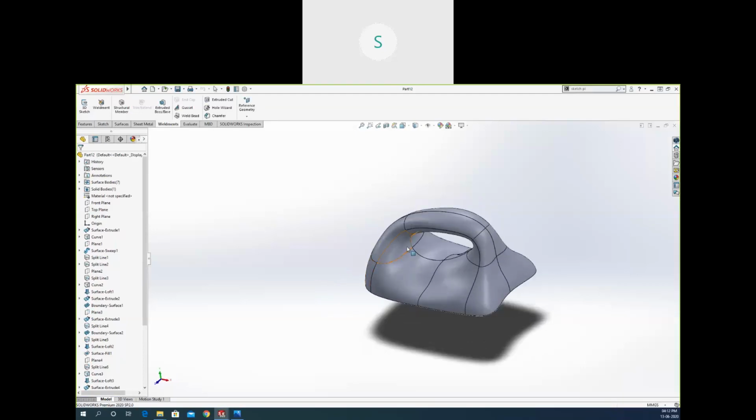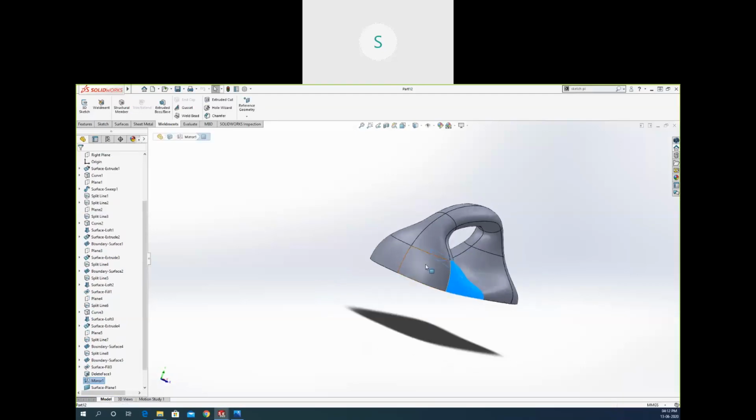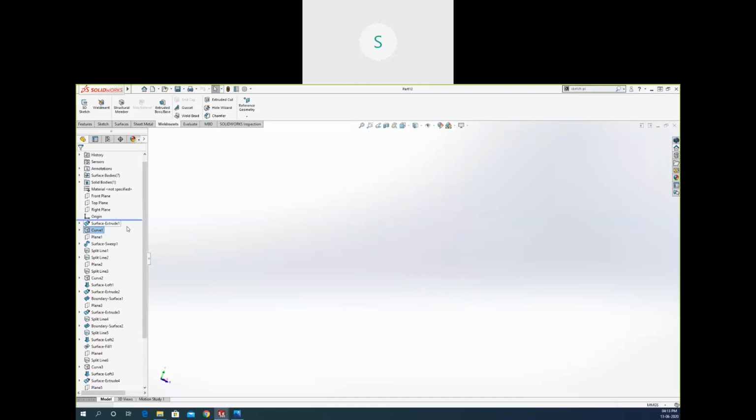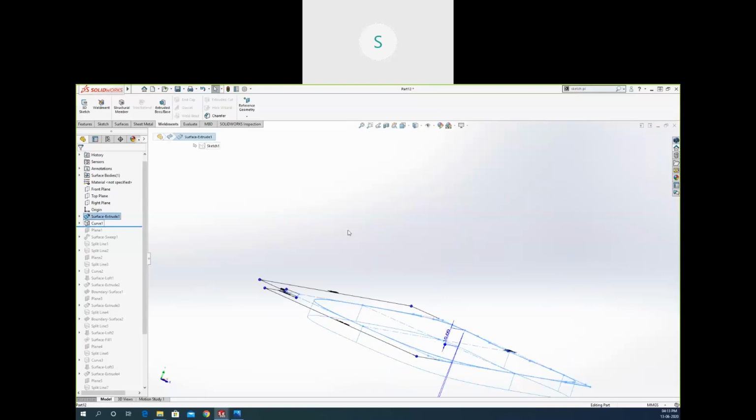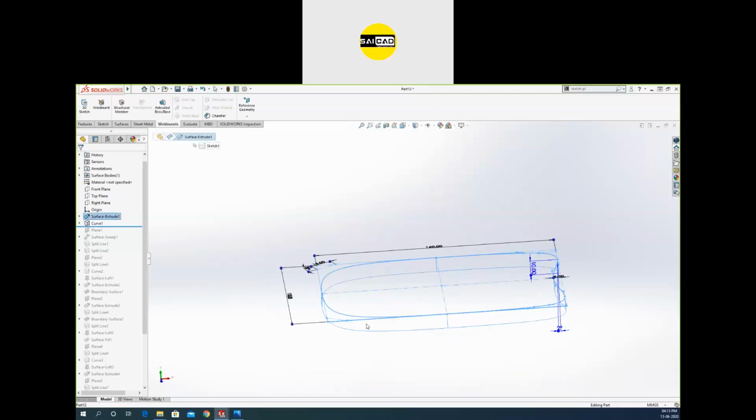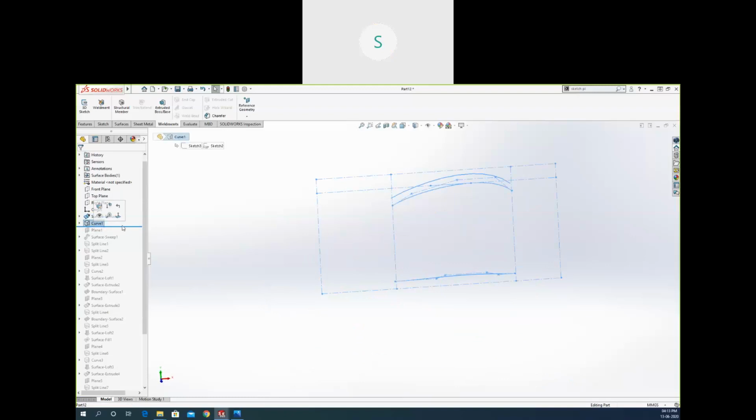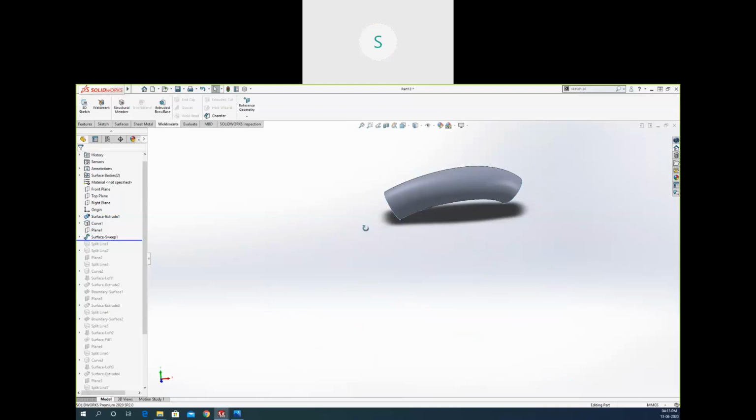So we create this in separate surfaces. This is a separate surface. If you want to see how I have created this one, just go to the start here. You will see nothing. Then see, I have created a surface right here. That surface is hidden basically. So first I have created a surface right here. That surface is hidden. Then I have created a curve here. After that, there is a surface created.